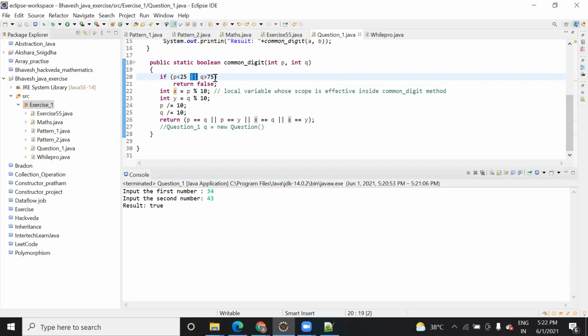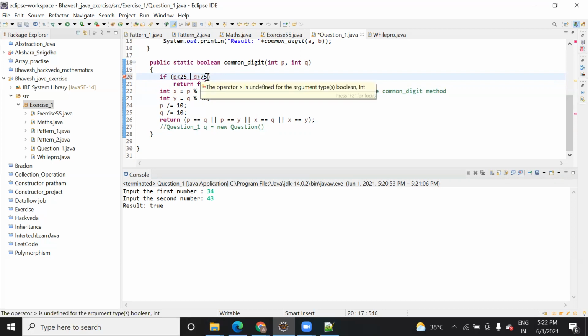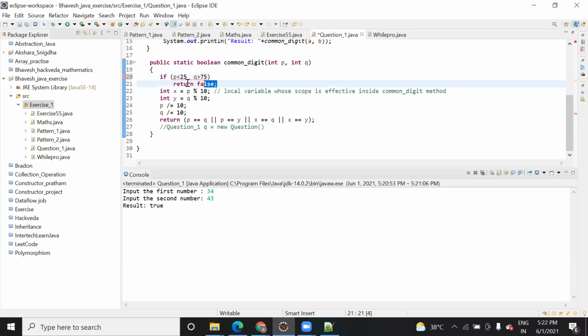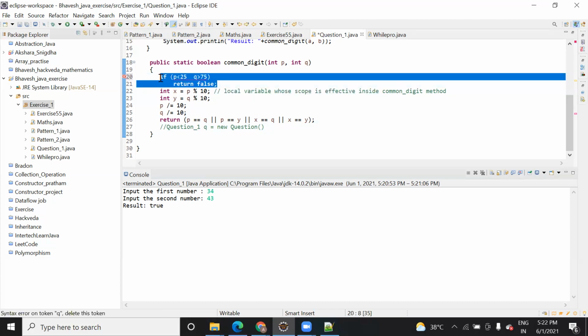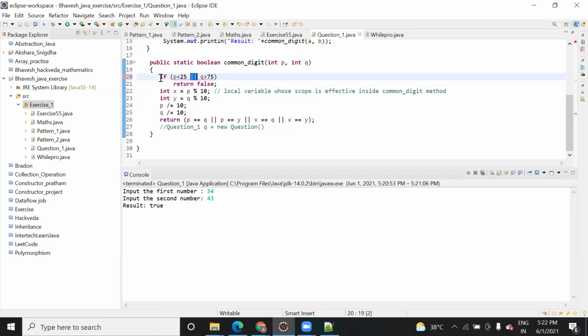But if you remove that condition also, then it will work, I think. Remove everything only from if to return false? Yes.